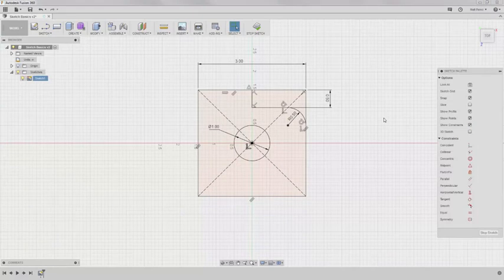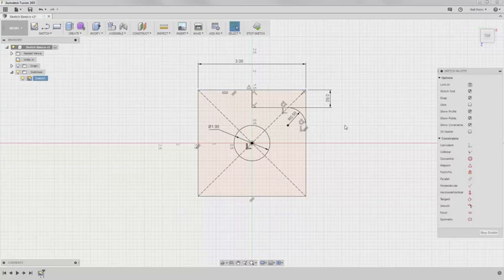To begin exploring some of the constraint options, we'll begin by deleting a few of the auto-applied constraints. It's possible that you might have to do this beyond these exercises because sometimes auto-applied constraints might not be applied exactly the way you want the sketch to be constrained. Now remember, this horizontal line was drawn from this point to this reference line that was created with the center point rectangle, which fully defines the line's length based on the vertical distance that was dimensioned, as well as the fact that the 3-inch dimension is fully defined.